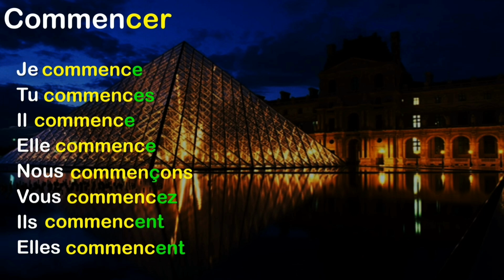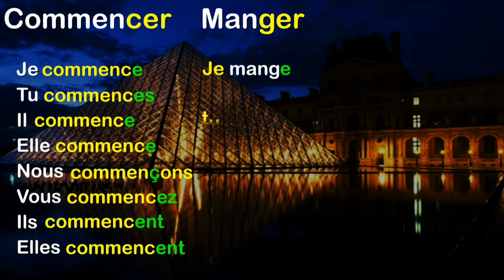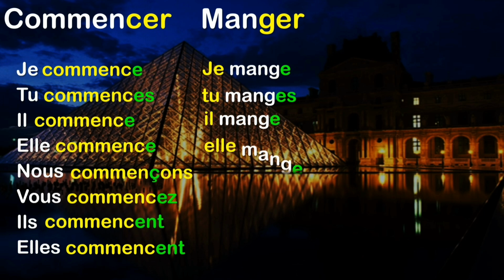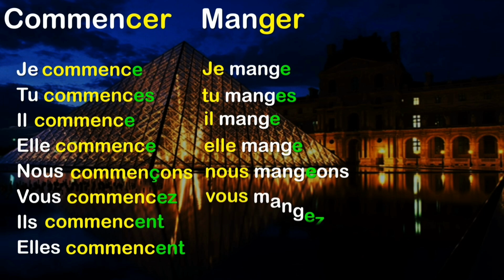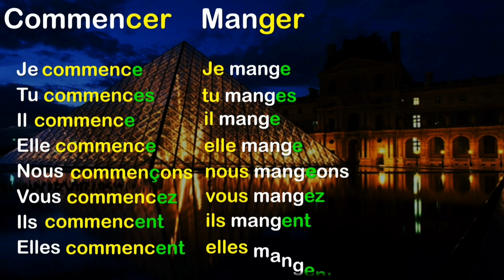The only thing is that you have added a C with a cedille with the nous formation. Let us see the next irregular verb that we have studied before. Manger, it is ending with a GER. Je mange, tu manges, il mange, elle mange, nous mangeons, vous mangez, ils mangent, and elles mangent.